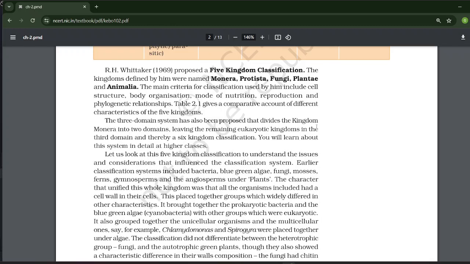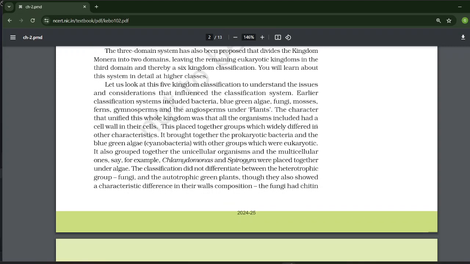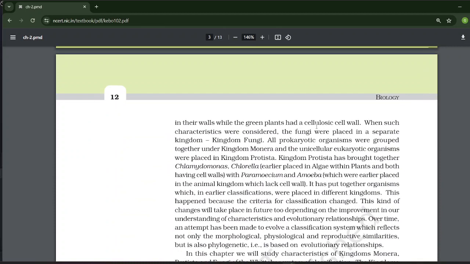It grouped together the unicellular organisms and the multicellular ones, for example, Chlamydomonas and Spirogyra were placed together under algae. The classification did not differentiate the heterotrophic fungi and the autotrophic green plants, though they also showed a characteristic difference in their wall composition. The fungi had chitin in their walls, while the green plants had a cellulosic cell wall. When such characteristics were considered, the fungi were placed in a separate kingdom, kingdom Fungi.